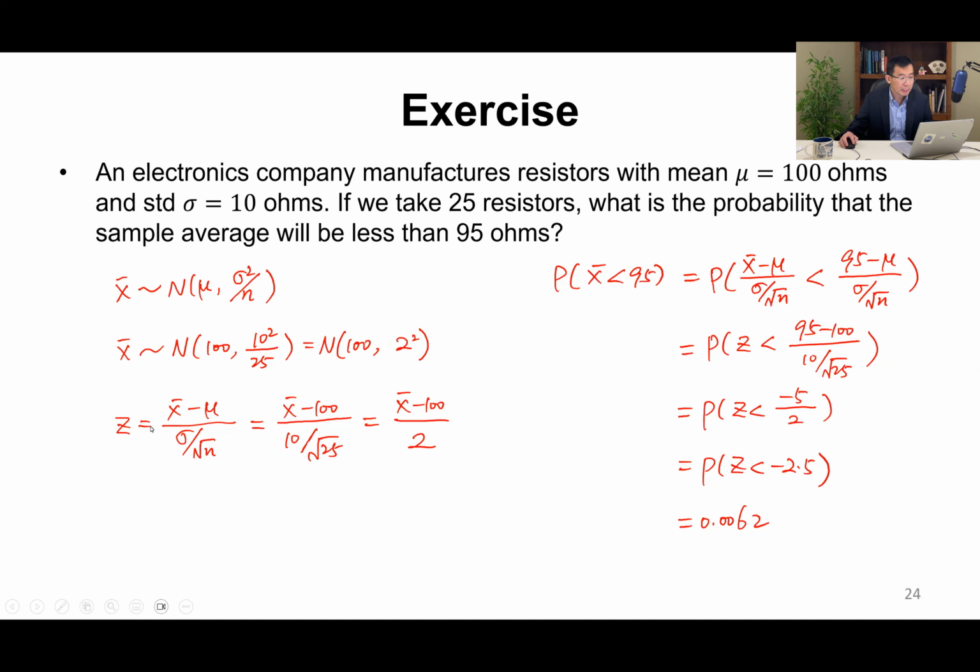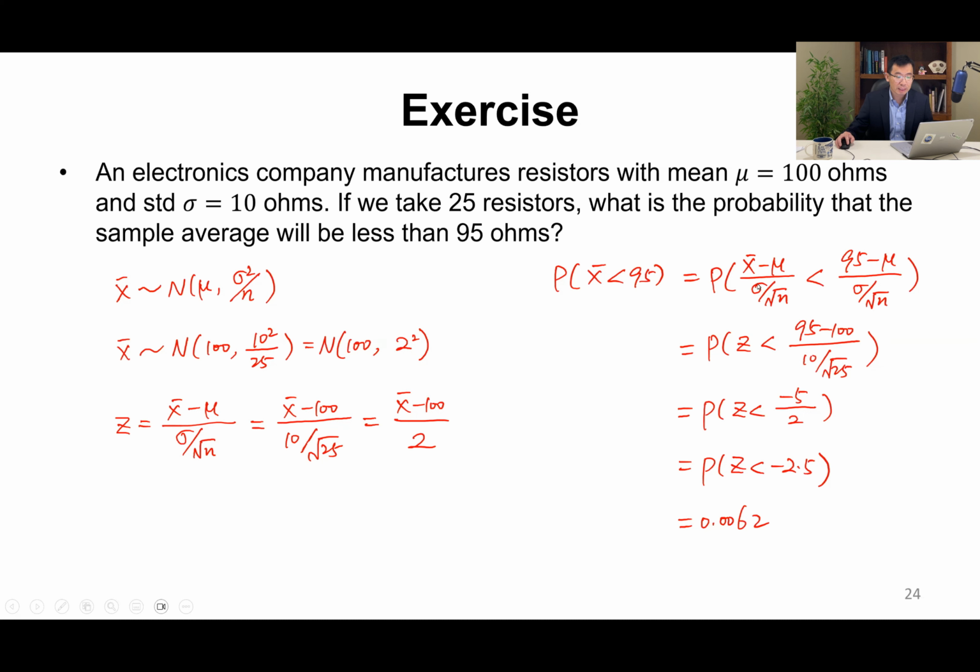So Z, let's do the standardization. Z equals X bar minus mu over sigma over square root of n. So this will become X bar minus 100 divided by 10 over square root of 25. So the standardization will become X bar minus 100 divided by 2. So probability X bar less than 95.